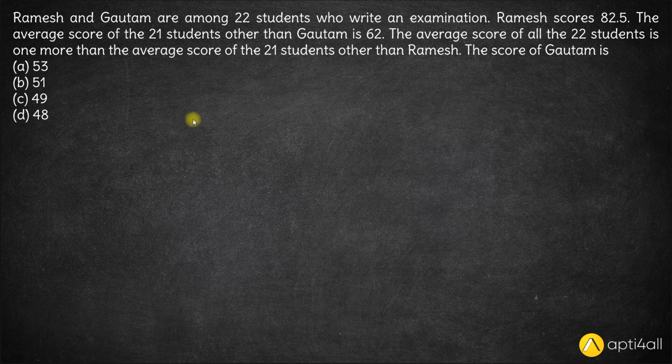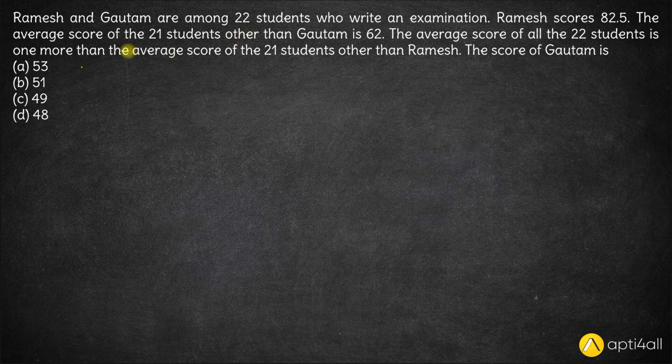Hi, here we have Ramesh and Gautam among 22 students who write an exam. Ramesh scores 82.5. The average score of 21 students other than Gautam is 62, and the average score of all 22 students is one more than the average score of the 21 students other than Ramesh. The score of Gautam is how much? That's what we need to calculate.